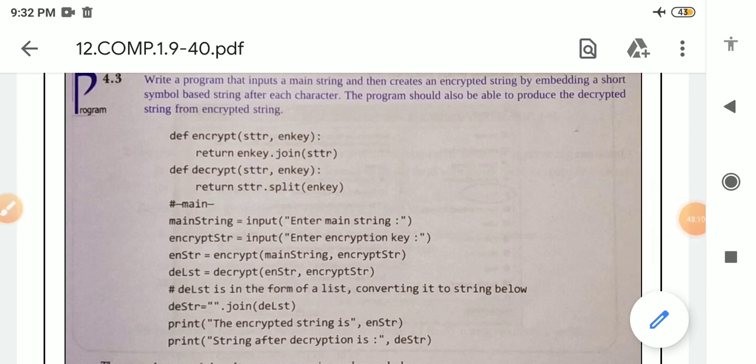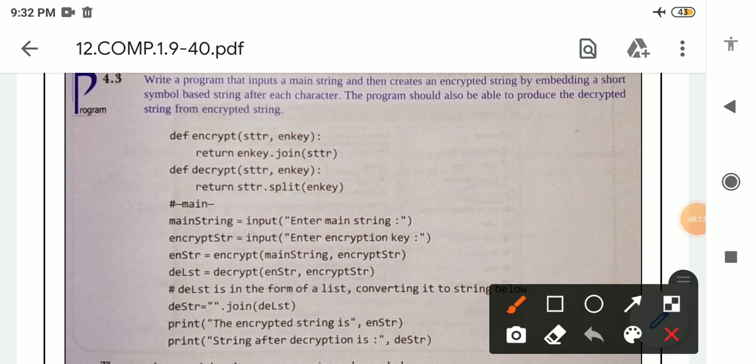In the next line, enstr is the name of variable equal to encrypt. Encrypt is the name of function. See here, this is the name of function. Main string means this function contains two arguments. Main string is a variable which is containing the string which is accepted from the user.